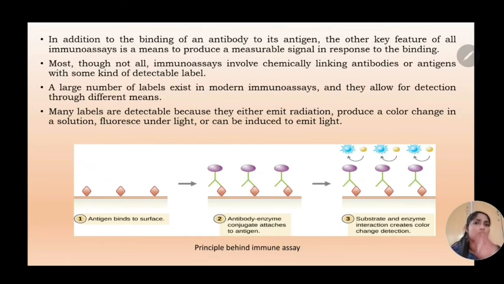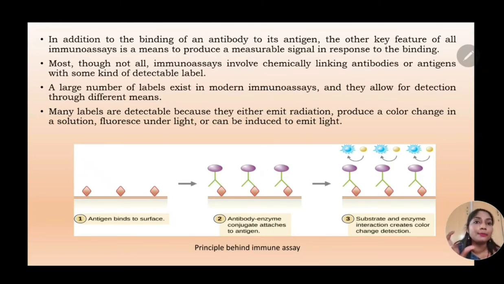So most, if not all, immunoassays involve chemically linking antibodies or antigens with some kind of a detectable label. This label can be a radio label, a fluorescent label, a chemiluminescent label, or an enzyme label. Say for example, enzyme, I told you the use of horseradish peroxidase. It's an enzyme which is linked to the antibody.